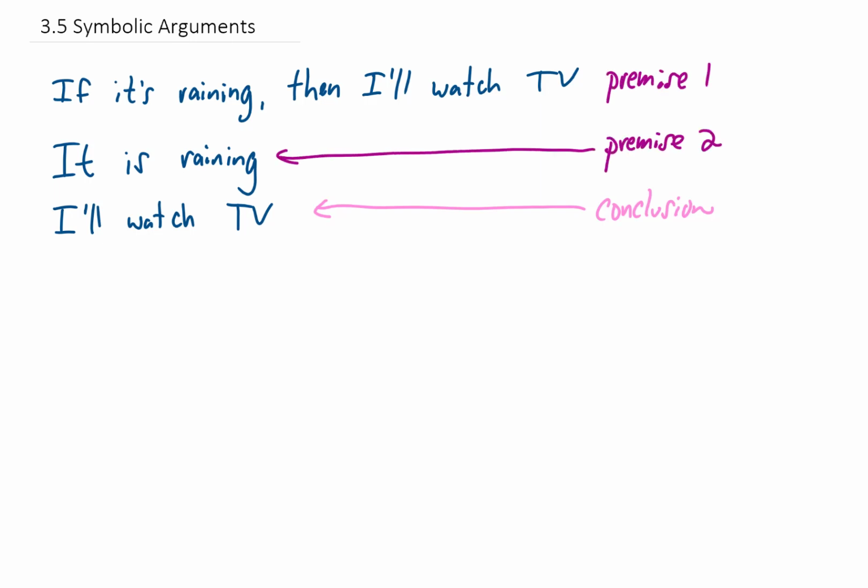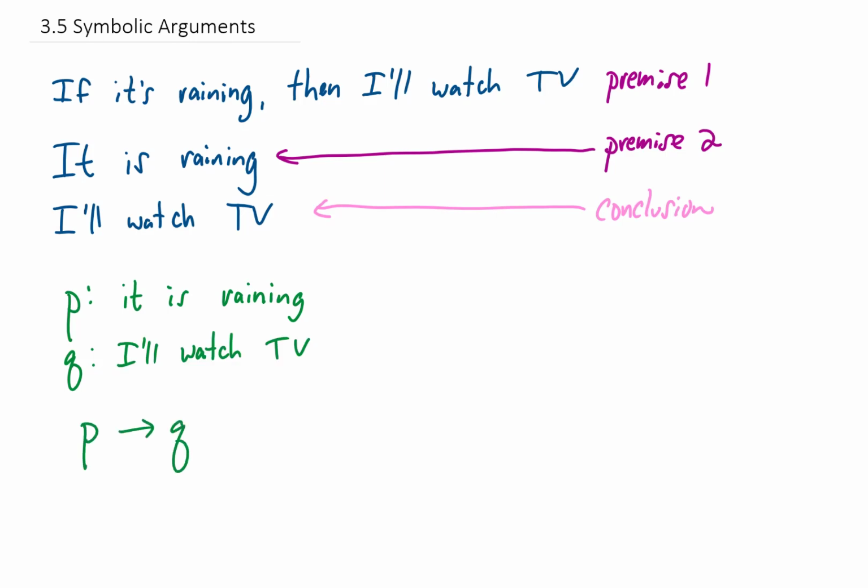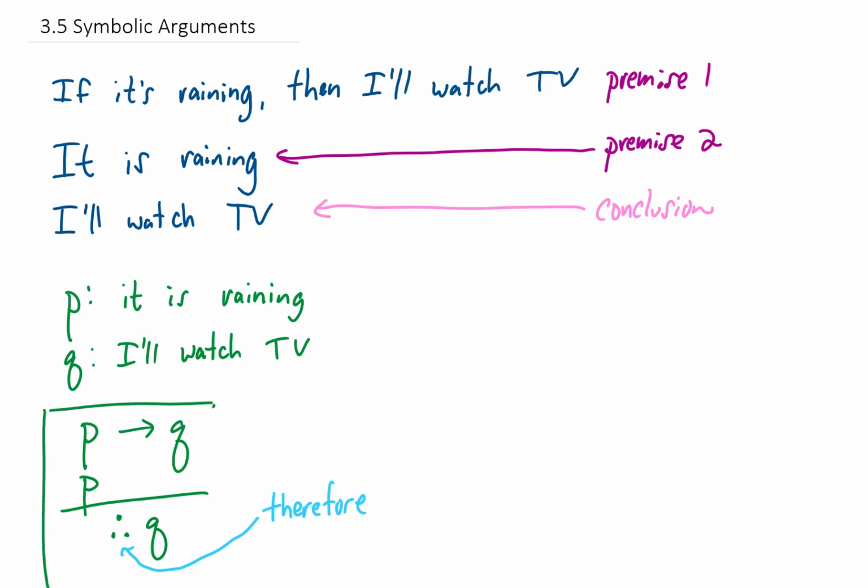Now let's write this out symbolically. If we say P is the statement "it is raining," and Q is the statement "I'll watch TV," then premise 1 can be written as if P, then Q. If it's raining, then I'll watch TV. Premise 2 can then be written as P, and we can conclude from those two premises that Q will happen. These three little dots right here are a symbol that means "therefore,"